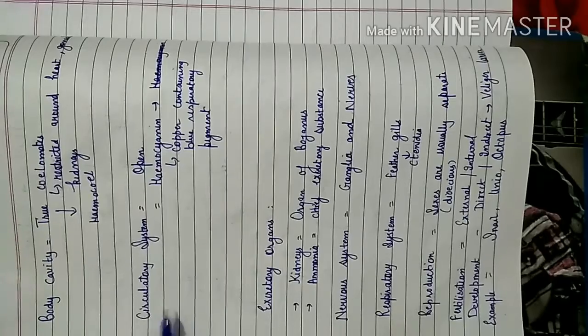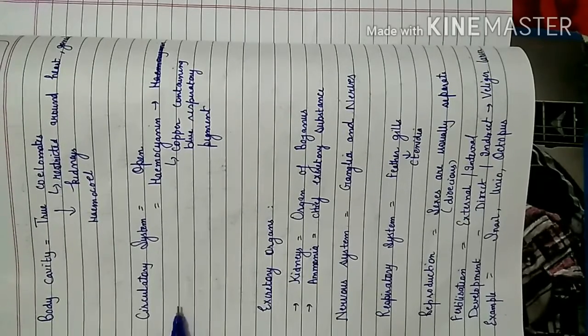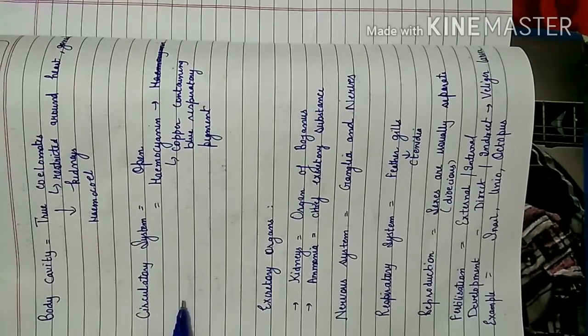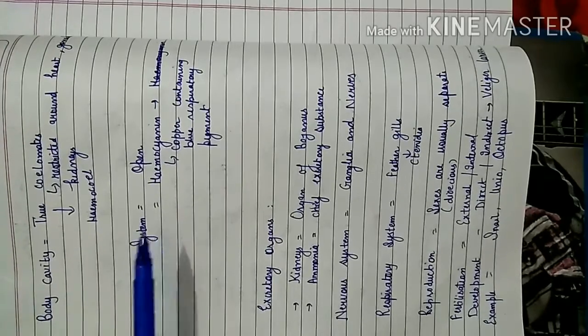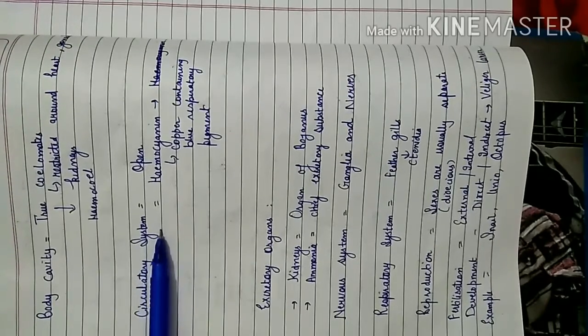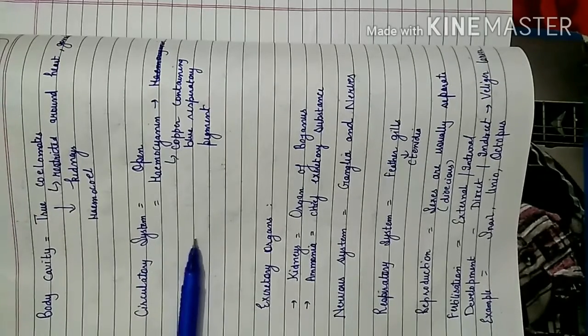Then the circulatory system is an open circulatory system. This means the blood comes out of the blood vessels and opens into the sinuses, that is irregular blood filled spaces. And in their blood there is a pigment known as hemocyanin. It is a copper containing blue respiratory pigment.